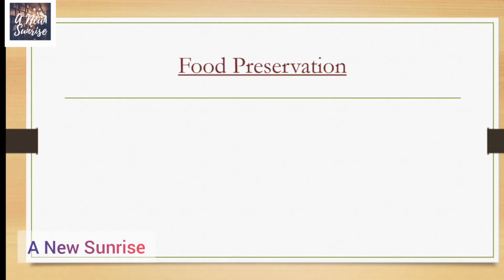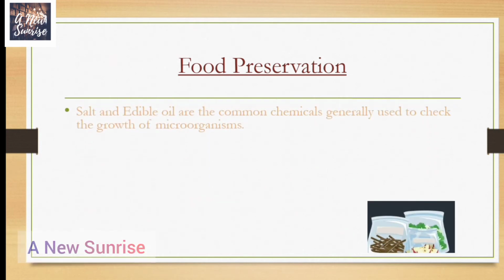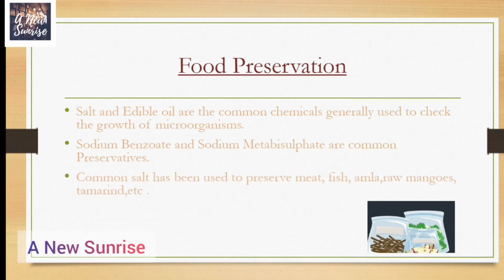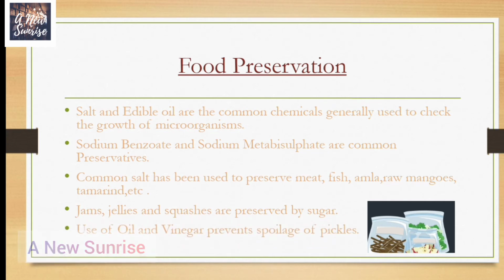Next topic is food preservation. Let us know about the different methods of food preservation. Salt and edible oil are the common chemicals generally used to check the growth of microorganisms. Sodium benzoate and sodium metabisulfite are common preservatives. Common salt has been used to preserve meat, fish, amla, raw mangoes, tamarind, etc. Jams, jellies, and squashes are preserved by sugar. Use of oil and vinegar prevents spoilage of pickles.